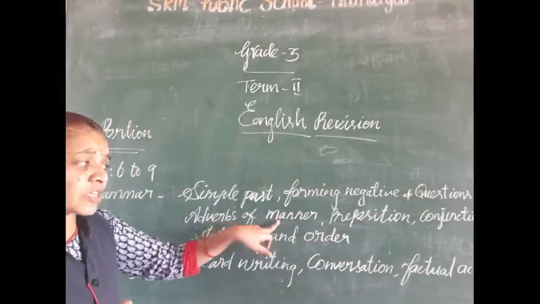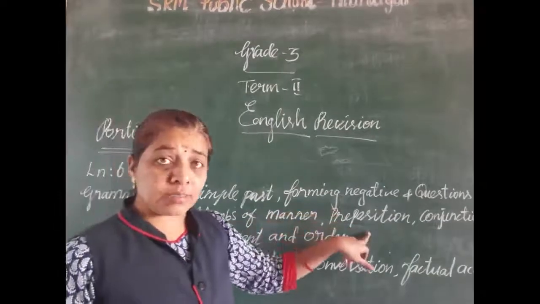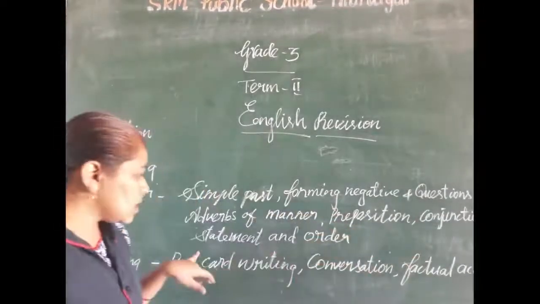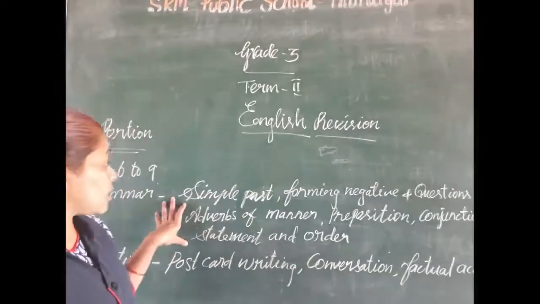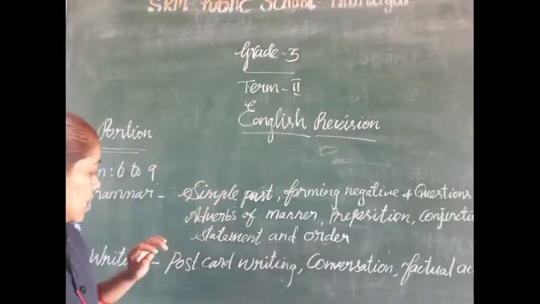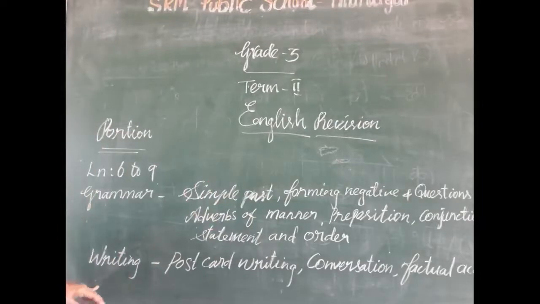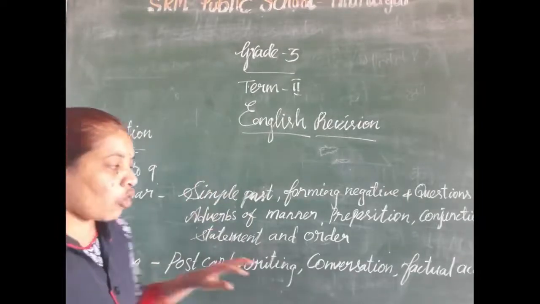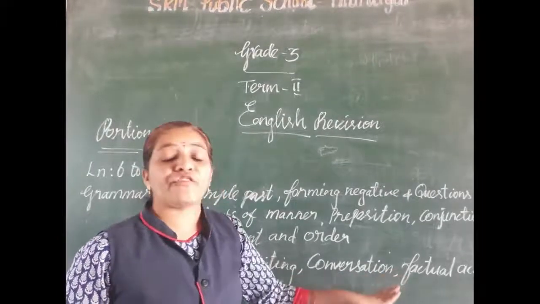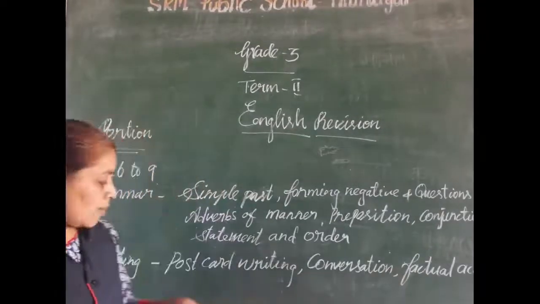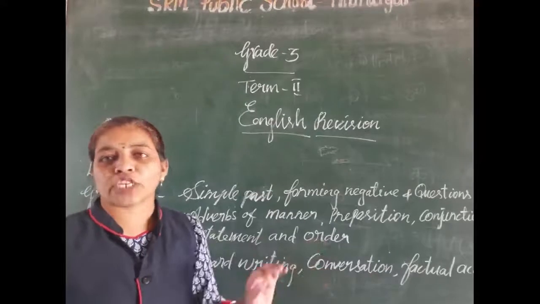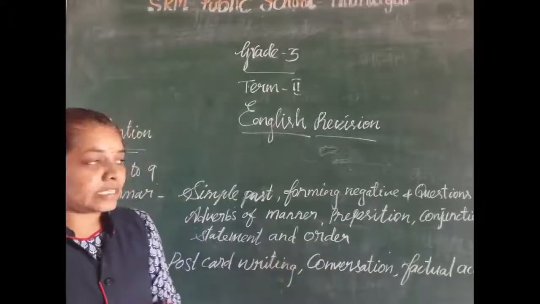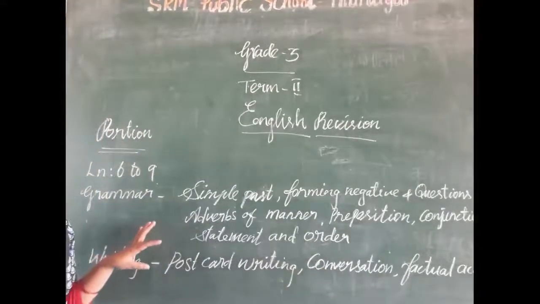Then adverbs of manner, prepositions, conjunctions, statement, and order. These are the grammar parts from these lessons. Next, writing: postcard writing, conversation writing, and factual account writing. These are the portions for your exam.